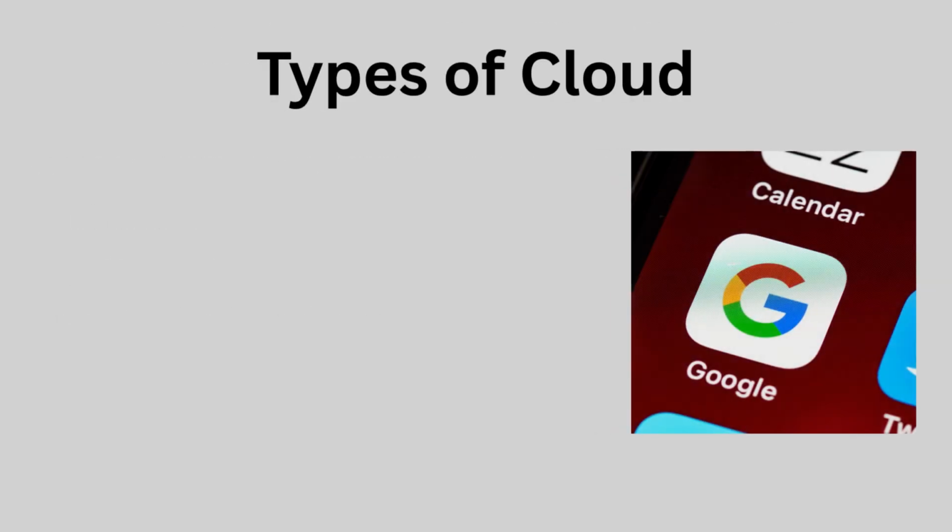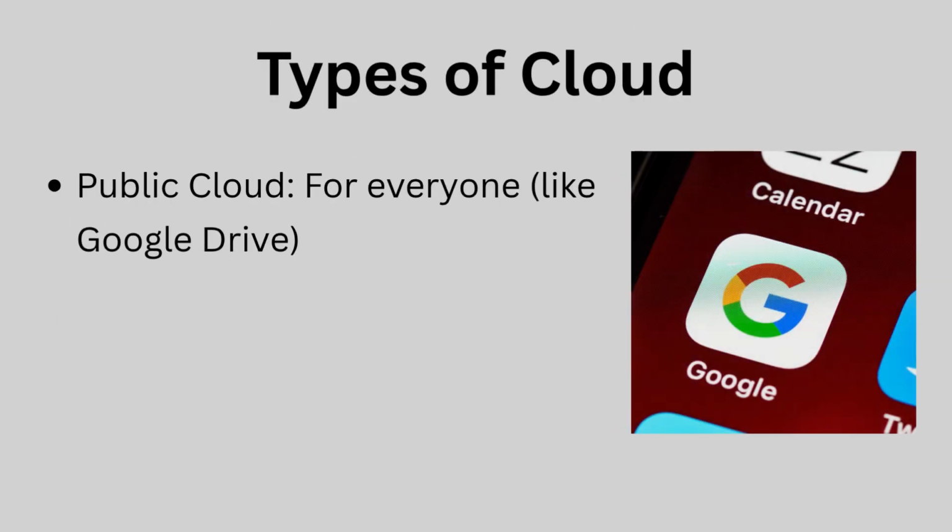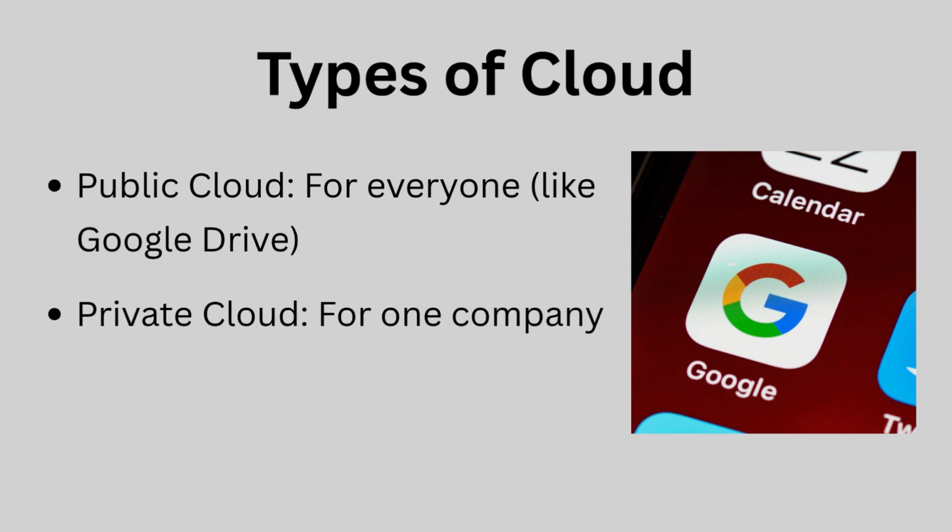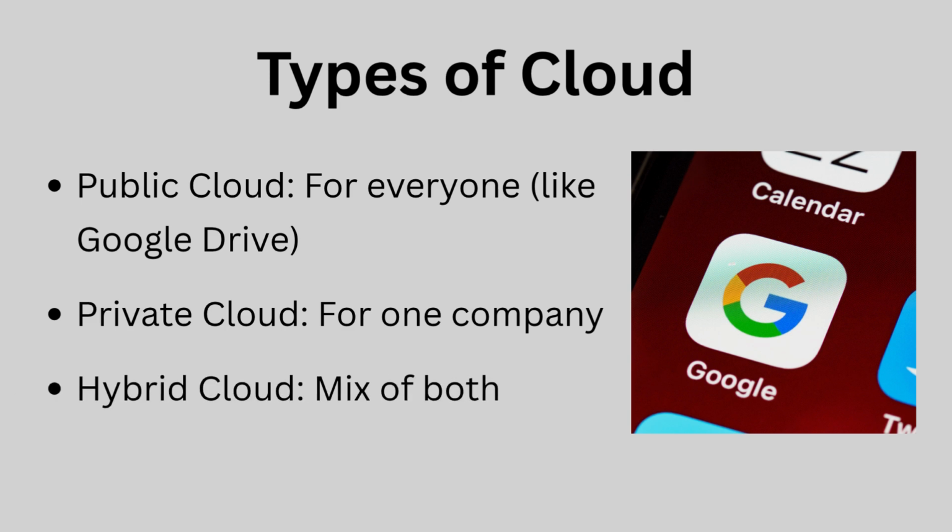There are three main types of cloud. Public clouds are open for everyone to use, like Google Drive or Dropbox. Private clouds are used by just one company, and hybrid clouds are a mix of both for flexibility.